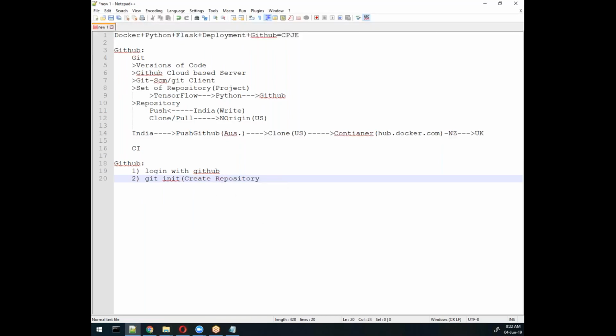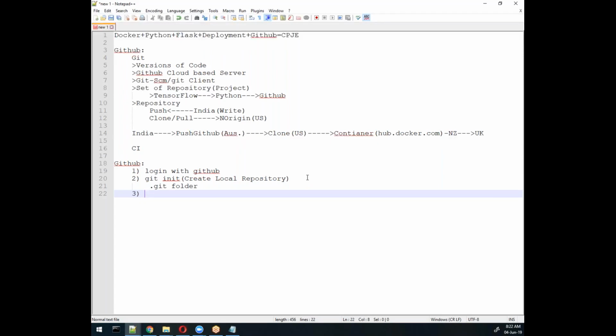a repository, a local repository. Remember, there are two types of repository: local and remote. Local repository means which is within your system only. It is not outside of your system. So this is very important. In that scenario, it will create a .git folder, and it will maintain all settings and track all folders with the help of the .git folder.